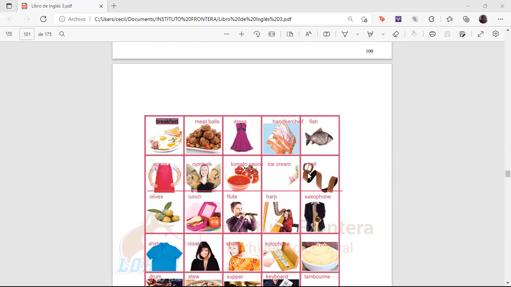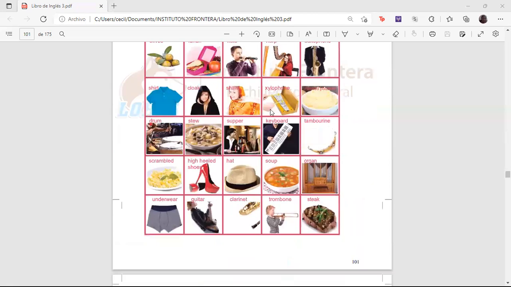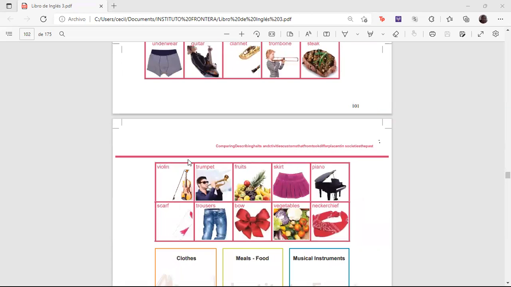Tomato sauce, ice cream, belt, olives, lunch, float, rope, harp, saxophone, shirt, clock, shark, potato chips, drums, high heel shoes. There's a lot of pictures there, okay? We have a ribbon there, scarf, treasure, trumpet, violin, shirt, piano. There's a lot of them. Okay, I just mentioned a few of them.